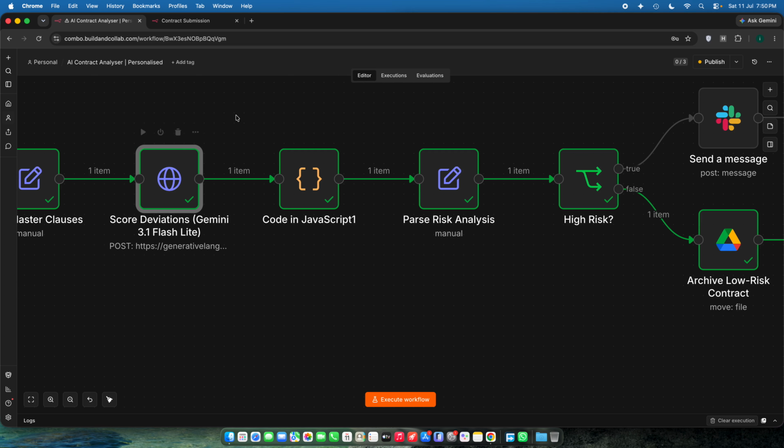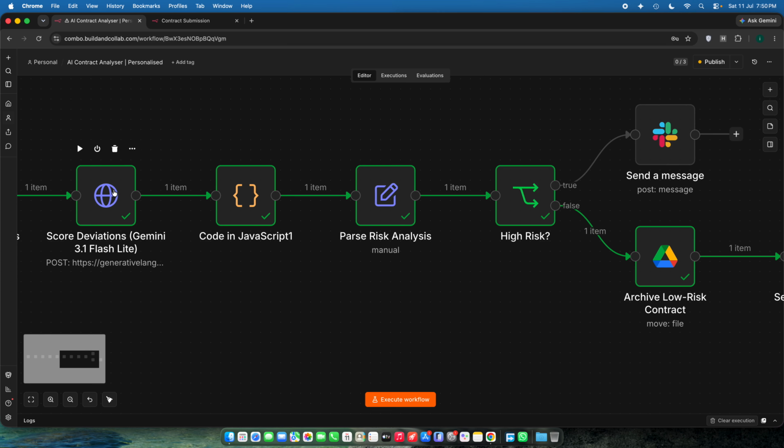But I was messing around with HTTP nodes. So nothing so serious. Don't think why the hell I used an HTTP node when there is already a Gemini AI agent node right there. I'm just messing around with HTTP nodes for practice.